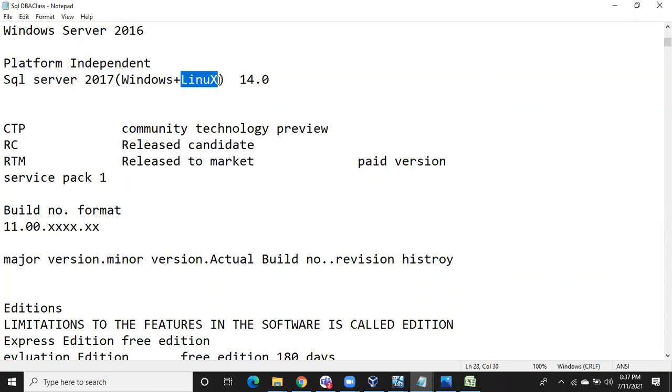Everyone can use it, but they are going to charge for the support only. They won't charge for the software. They will charge for the support. Linux people charge for the support. So there is a huge competition from Oracle. Then Microsoft introduced SQL Server 2017 on Linux operating systems.